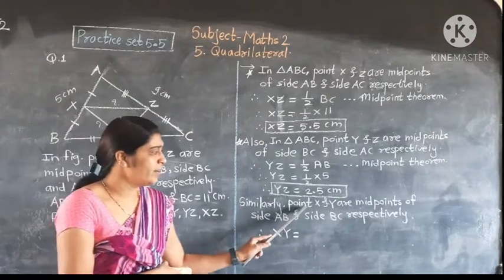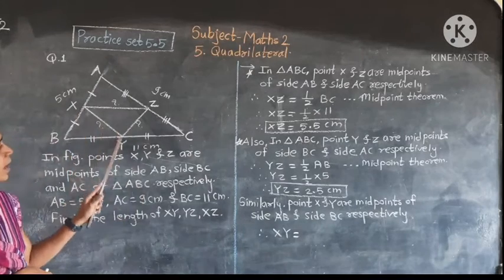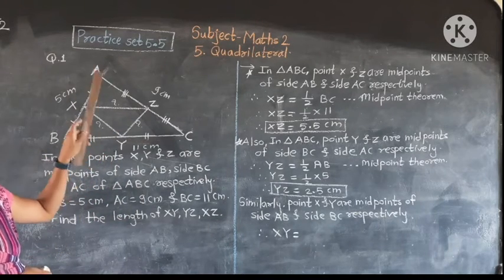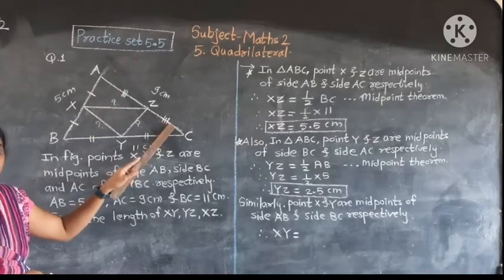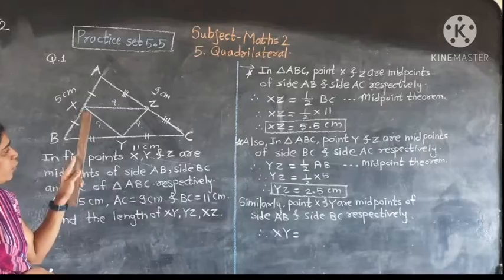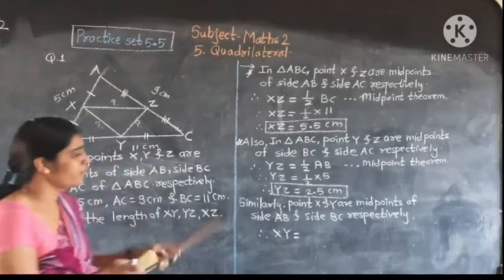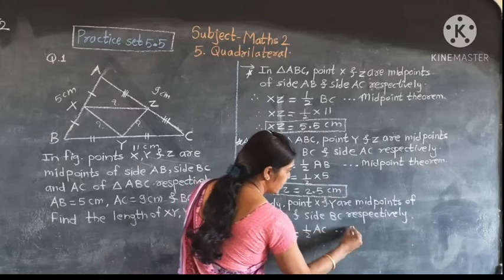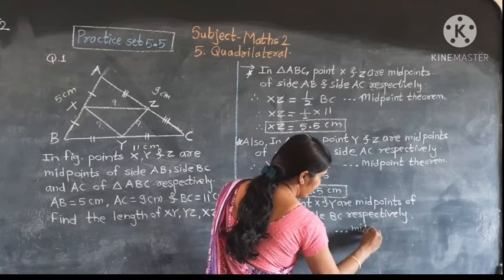Also, similarly, points X and Z are midpoints of AB and AC. Therefore, which is the remaining side? BC. And the midpoint-joining segment is XY. Therefore, XY is half of AC. The reason is the midpoint theorem.